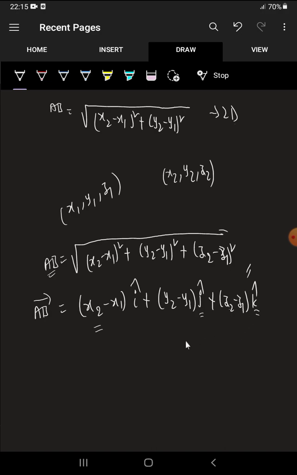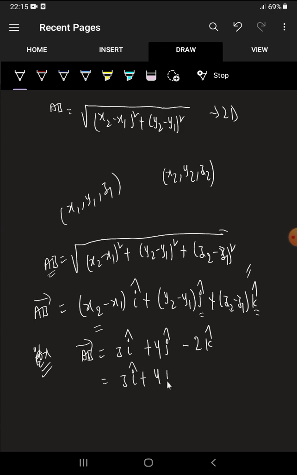So, for example, if we have AB bar is 3i cap plus 4j cap minus 2k cap. Here you just compare, all vectors have plus symbols only actually. So 3i cap plus 4j cap plus minus 2k cap. You just convert like this.